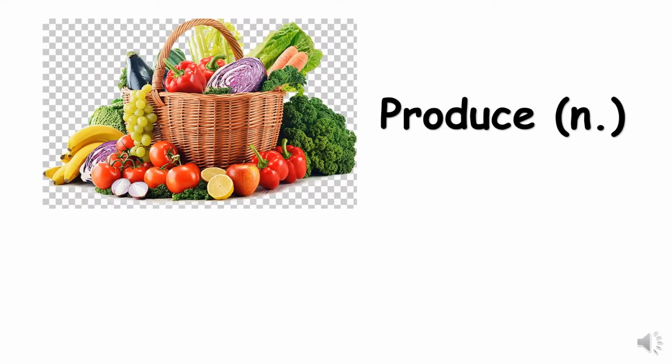Next word is produce. Produce is a noun. Look at the picture. What are these? These are vegetables, right? A lot of vegetables and also some fruit. So I can say that these vegetables and fruits are the produce of the garden.